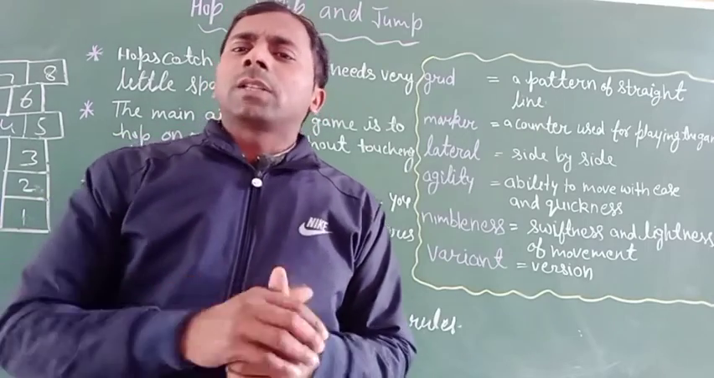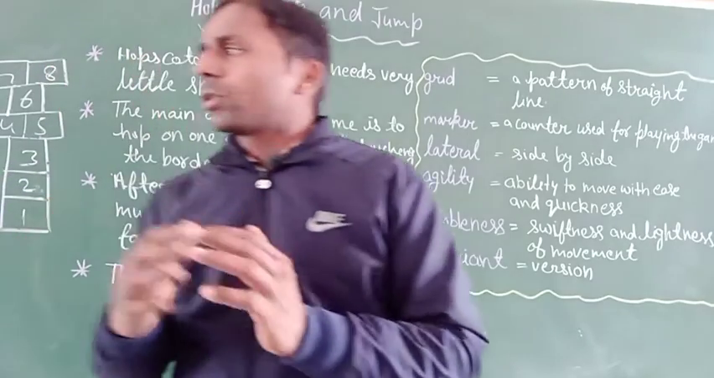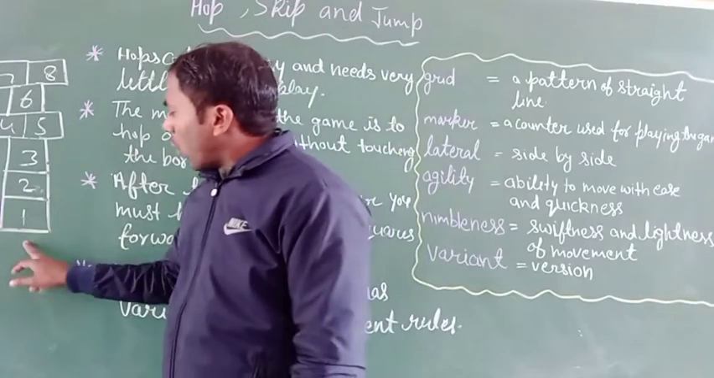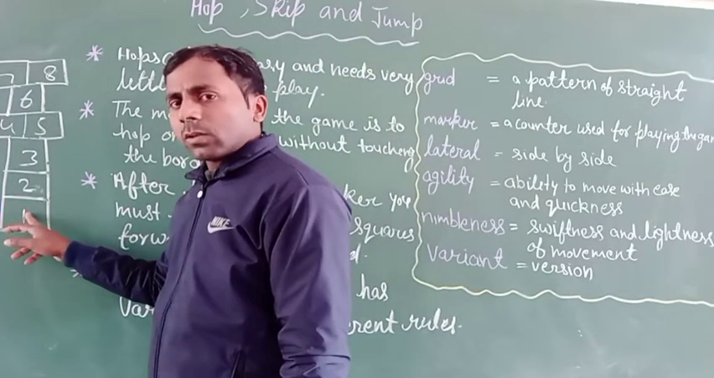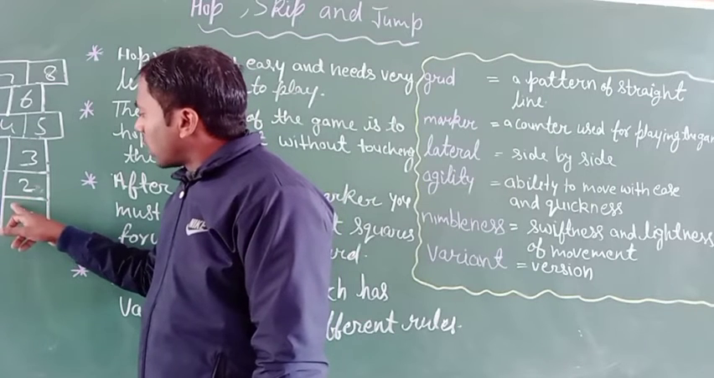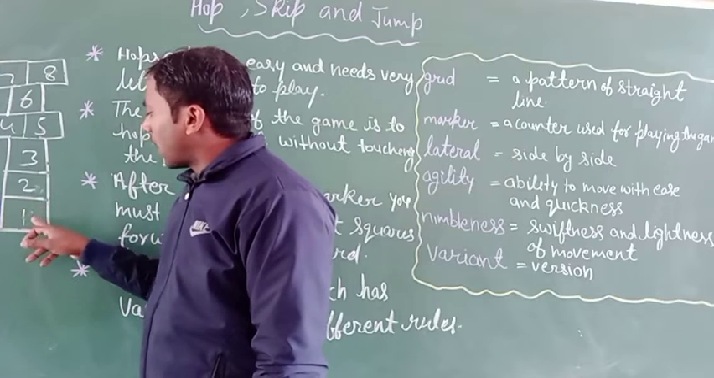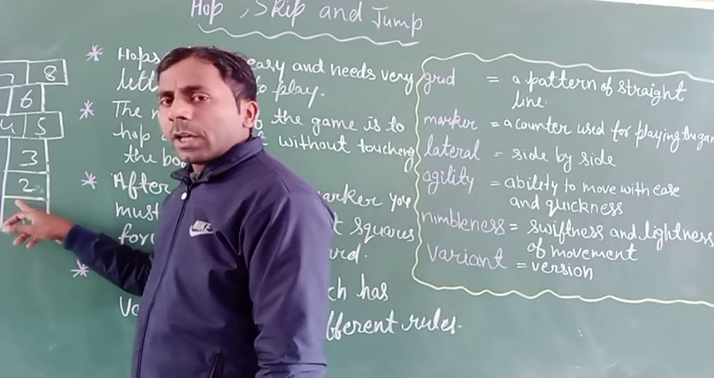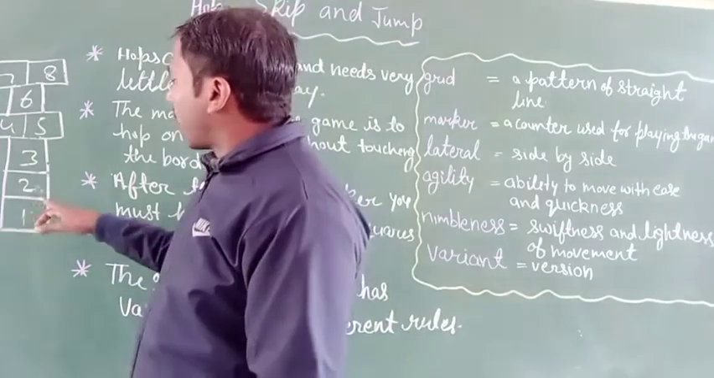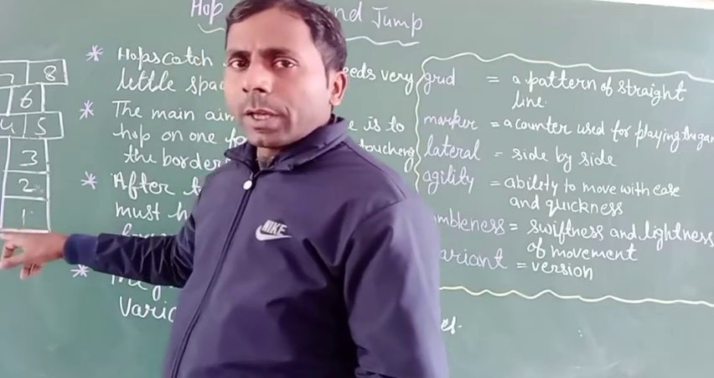As there are many rules in this game, in hopscotch too there are many rules. What kind of rules? If you hop on this square, and you touch this side of the line, or any side of the line, with your legs or your foot or your toes, then you are out. Okay, it is the rule.